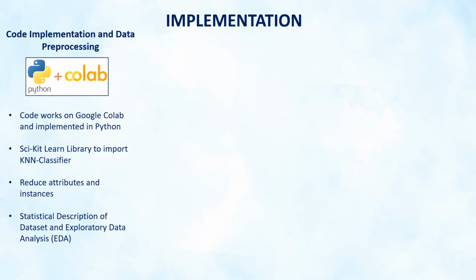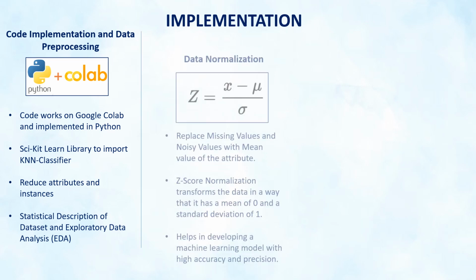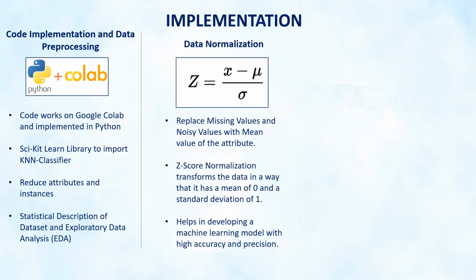The code for my project works on Google Colab and it's implemented in Python. I used the scikit library to import the KNN classifier, reduce the attributes and instances from my dataset, and generated the statistical description of data as well as performed exploratory data analysis to gain an insight about the data. I replaced the missing and noisy values in the attributes with the mean of that attribute.